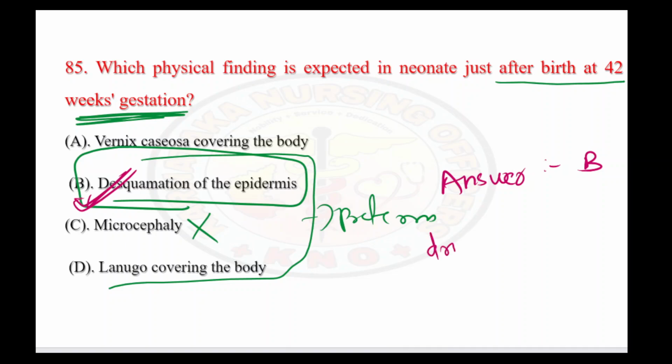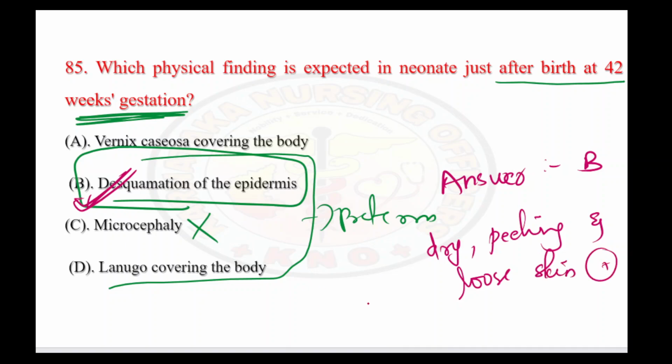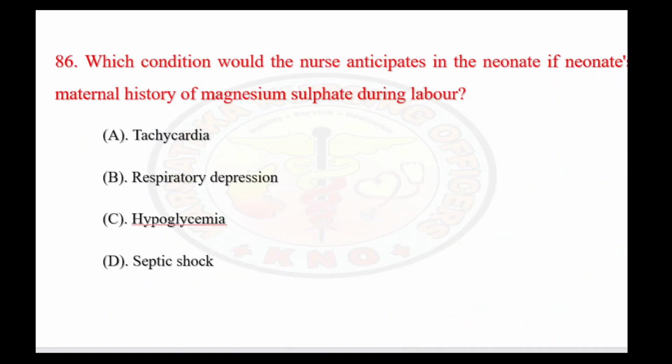Why? Because dry, peeling, and loose skin will be present. And we can even see overgrown nails present in the post-term baby. That is about the post-term baby. Let's see the next question.